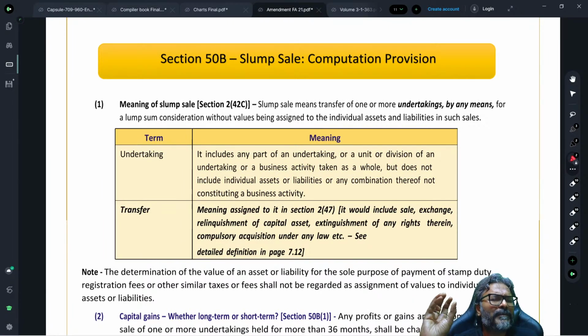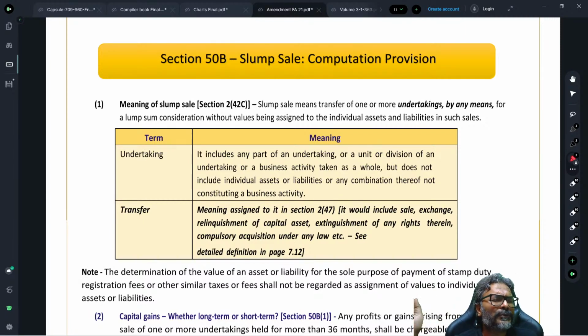Now, where is the amendment? Before I tell you the amendment, let me tell you what this net worth is. The cost of acquisition, which is net worth, is assets minus liabilities. Asset minus the outside liabilities. Asset minus what? Asset minus the outside liabilities. This is the net worth, and accordingly that will become your cost of acquisition.